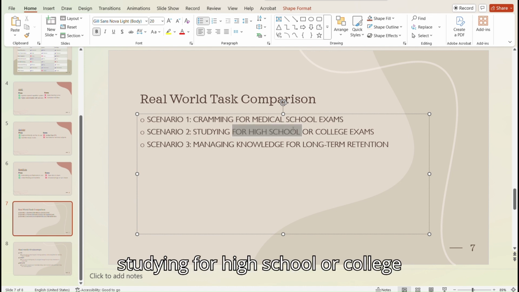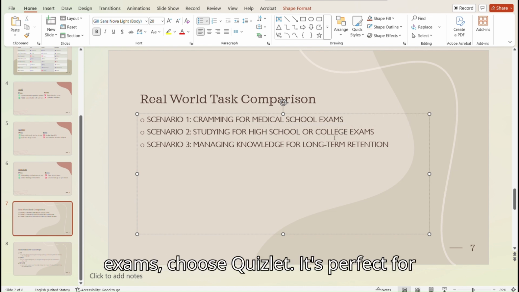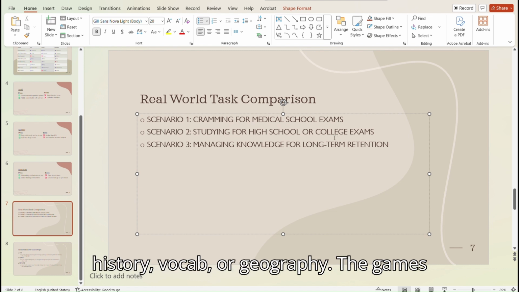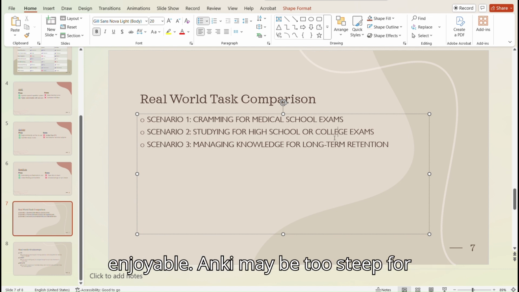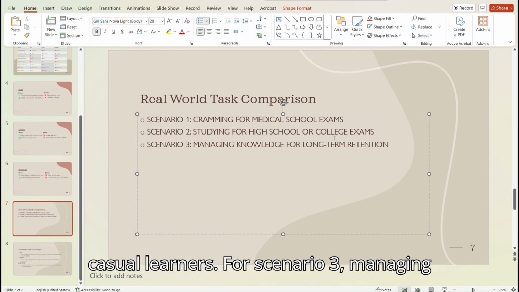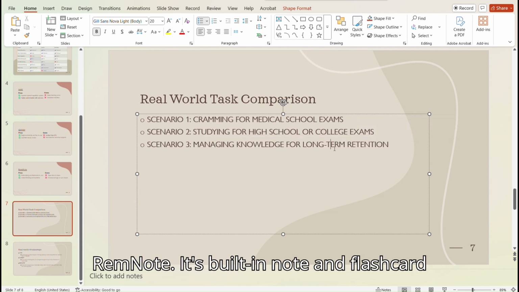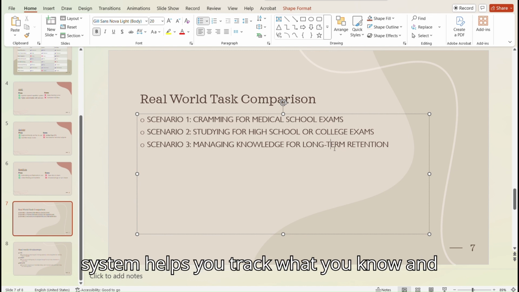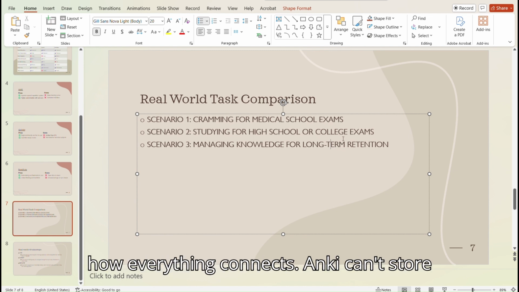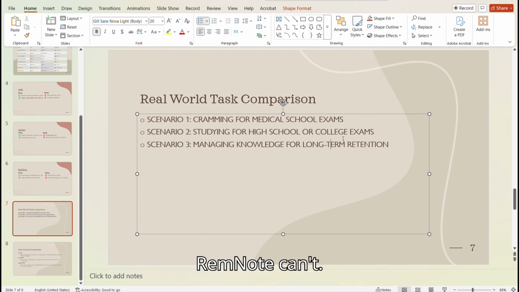For scenario 2, studying for high school or college exams, choose Quizlet. It's perfect for history, vocab, or geography. The games and study modes make review sessions more enjoyable. Anki may be too steep for casual learners. For scenario 3, managing knowledge for long-term retention, use RemNote. Its built-in note and flashcard system helps you track what you know and how everything connects. Anki can't store rich conceptual relationships like RemNote can.